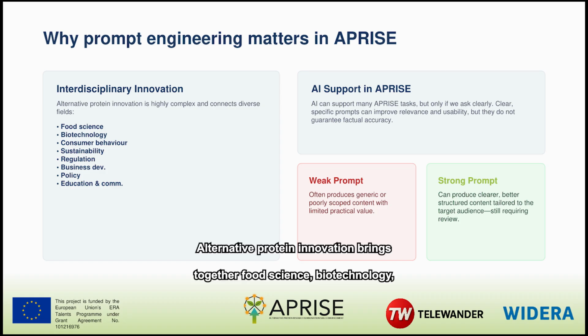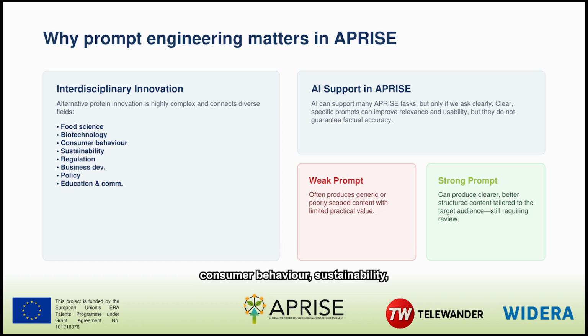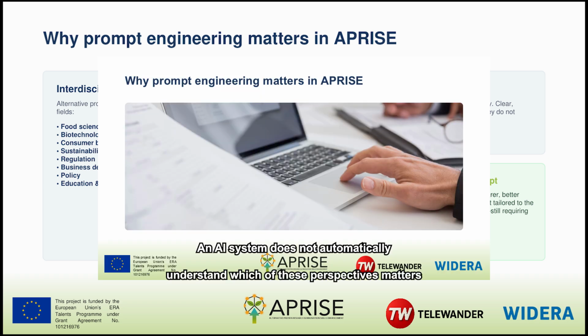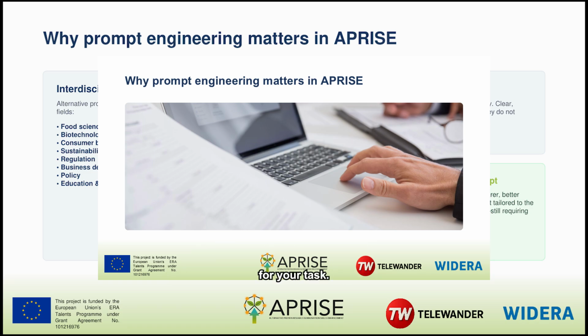Alternative protein innovation brings together food science, biotechnology, consumer behavior, sustainability, regulation, business development, policy, education, and communication. An AI system does not automatically understand which of these perspectives matters for your task.